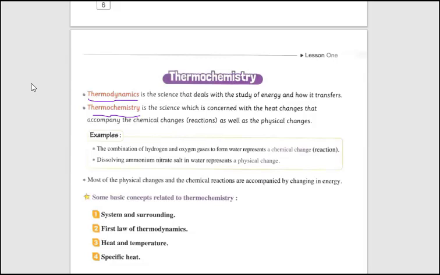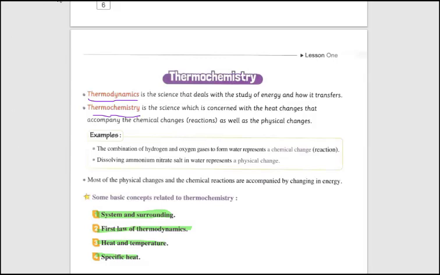There are four main, large subjects we have to study. These subjects are the system and surrounding, the first law of thermodynamics, heat and temperature, and specific heat. So let's speak about the system and the surrounding.